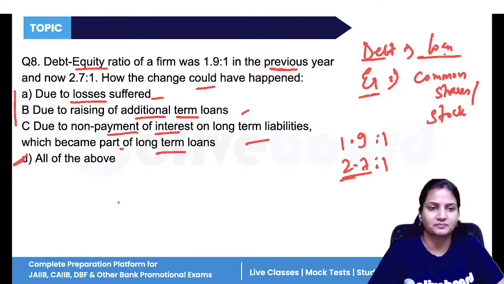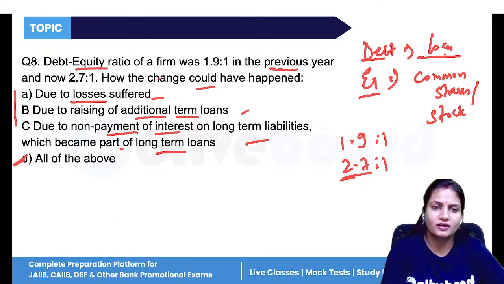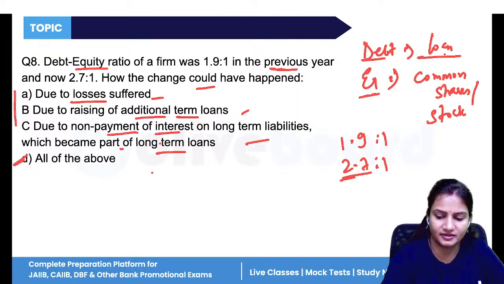So all of the above. Either you have not paid the interest and your burden is increasing, and to decrease that burden you have taken the debt, or you want more loans for an infrastructure project or any kind of project, or the company has suffered any loss. So all of the above is the correct answer.